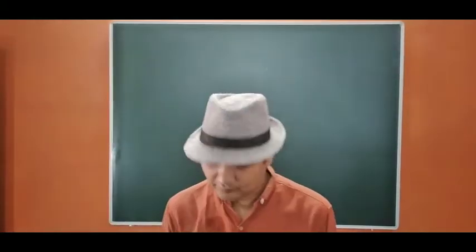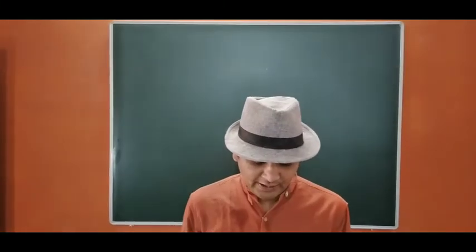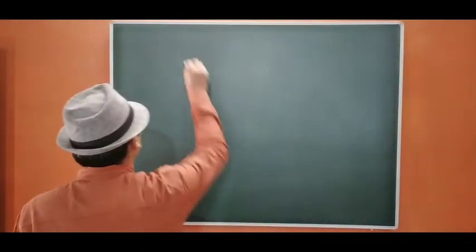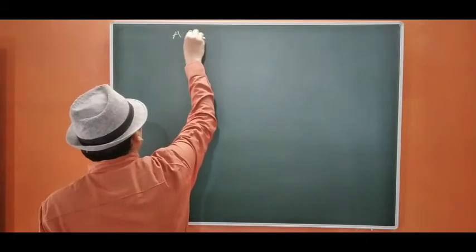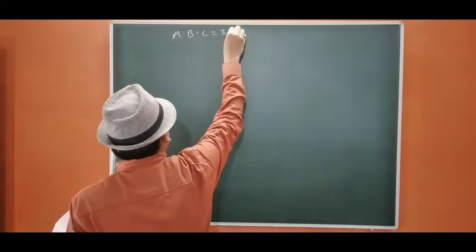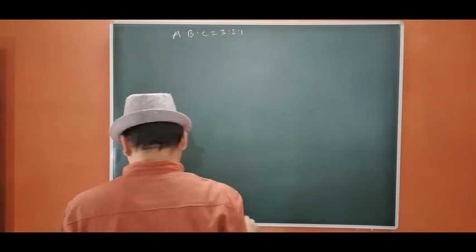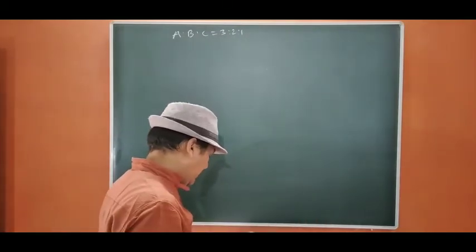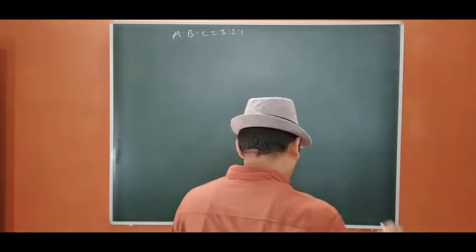Now we move to question number 4. A, B, C were partners in a firm sharing profit in 3:2:1. They admitted D as a new partner for 1/8 share in the profits.